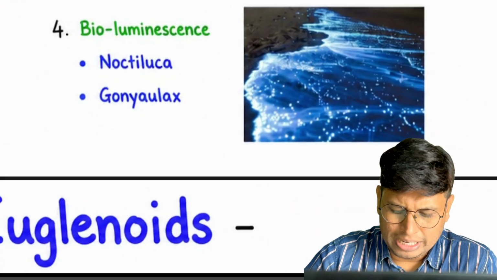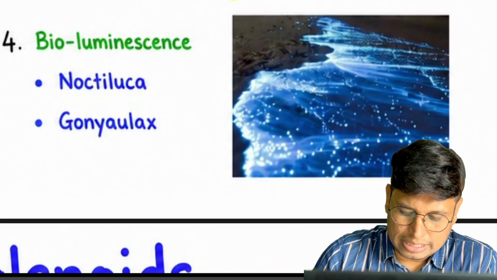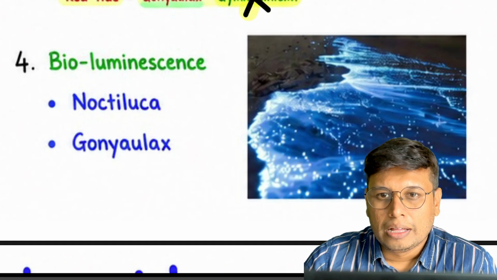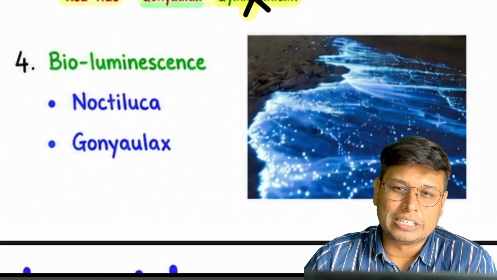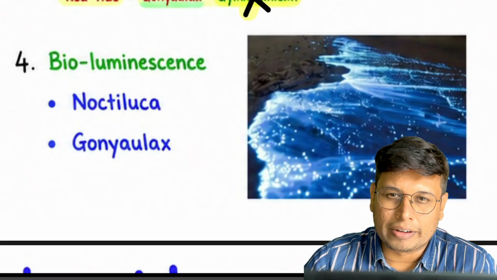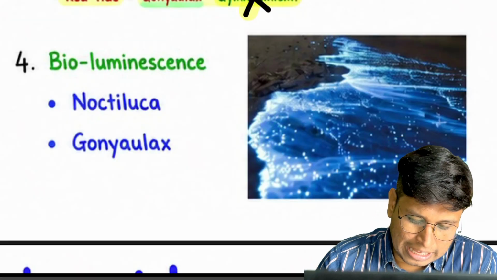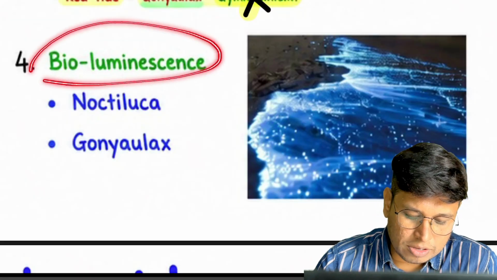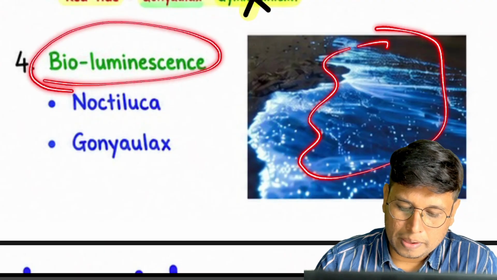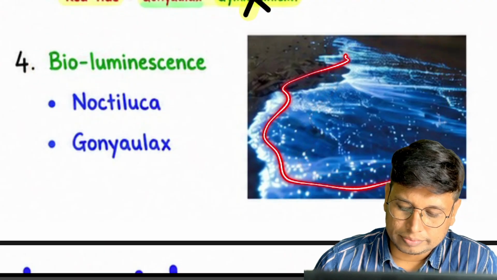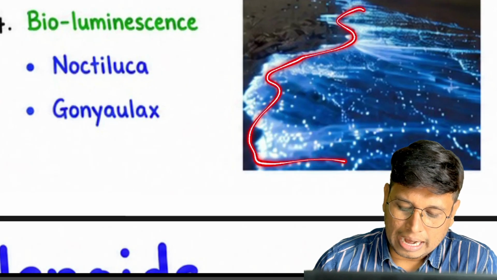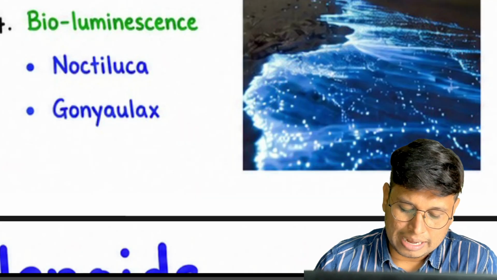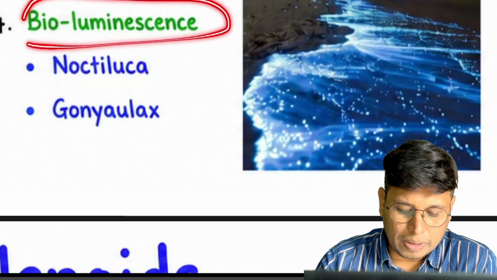Next is bioluminescence. Bioluminescence is a phenomenon in which biochemical reactions generate light. Generally we see light from sunlight or from electricity. Here, the bodies of these dinoflagellates, when they rapidly increase in number, produce bioluminescence.